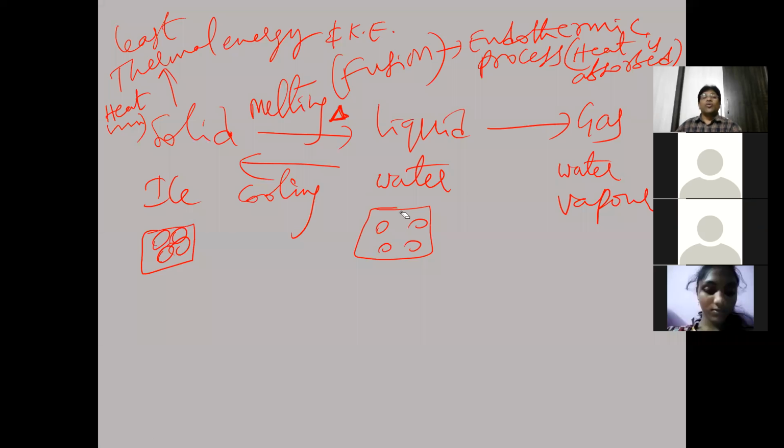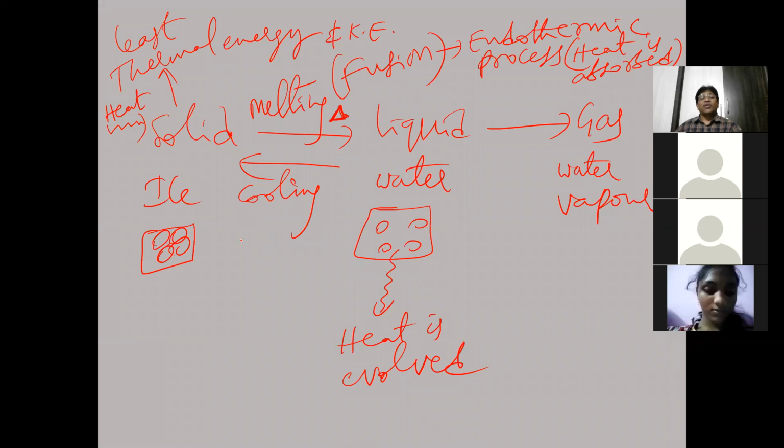Now see, when water is cooled, it becomes ice. When water is converted into ice, if you keep the water in the refrigerator, what happens? In this process, the heat is released. Evolved means released. Heat energy is evolved when water changes into ice.